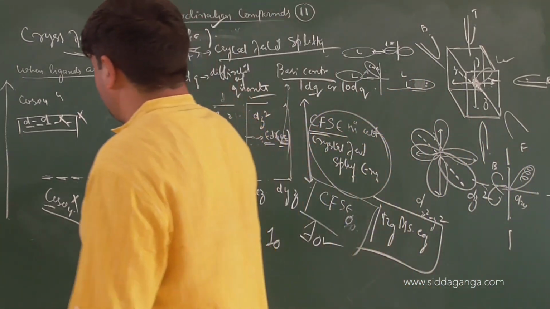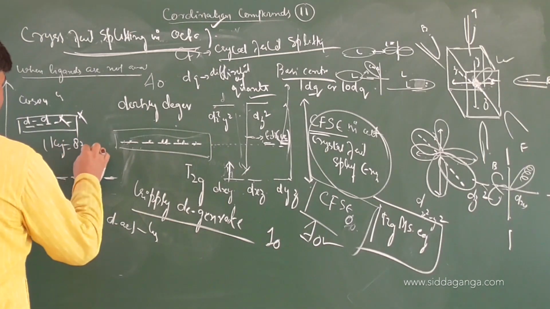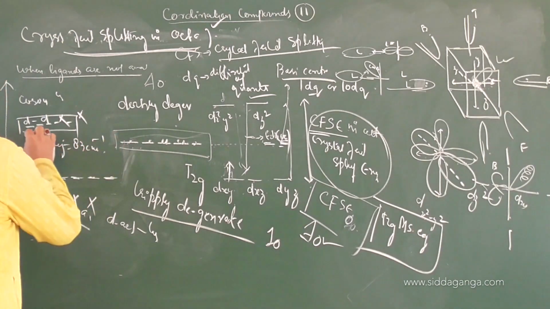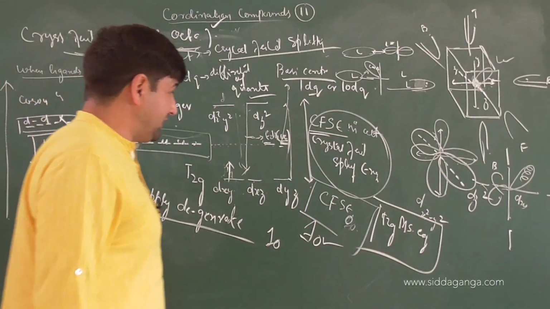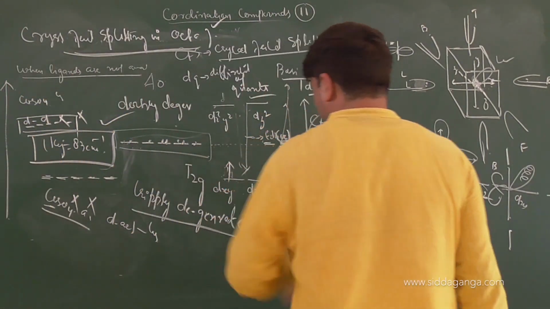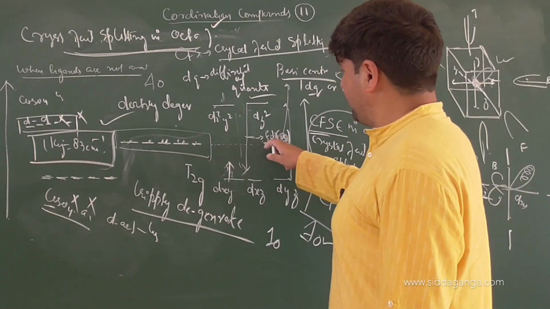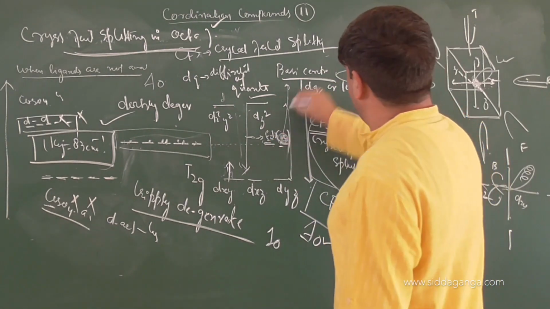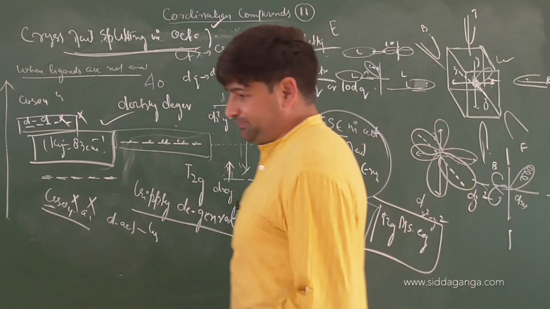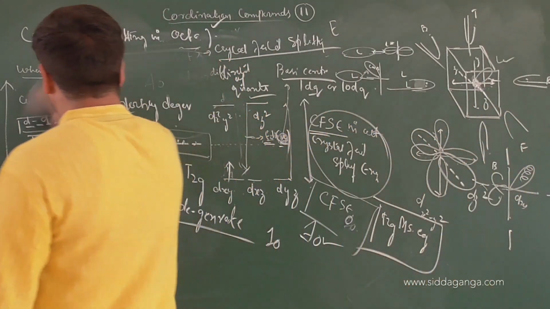So even you can convert it, because, children, roughly 1 kilojoule equals 83 centimeter inverse. Now we can show that calculation, how we can calculate the energy value. So E equals what? E equals h nu. If nu is known to you, you can easily calculate the energy. For 1 mole, how will the energy be calculated? For 1 mole, if you want to calculate the energy, you follow the pattern here.